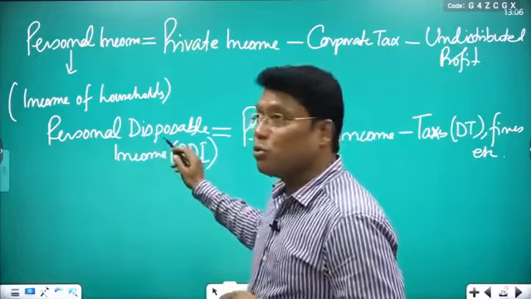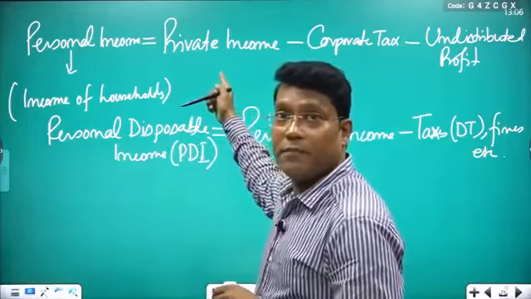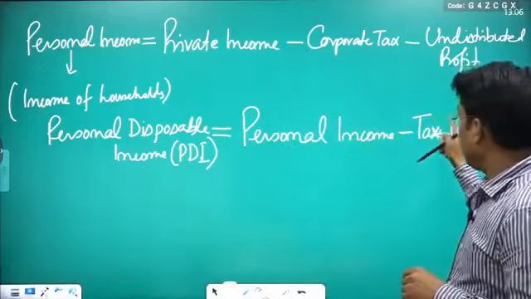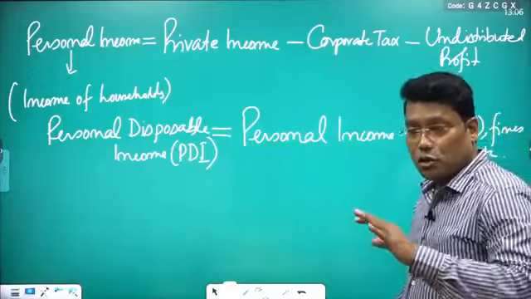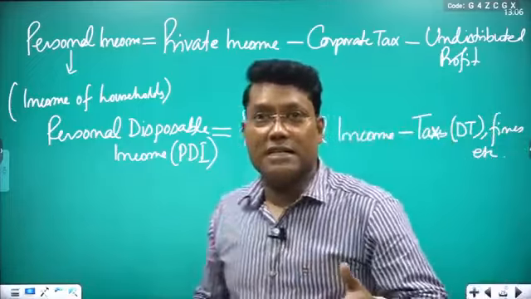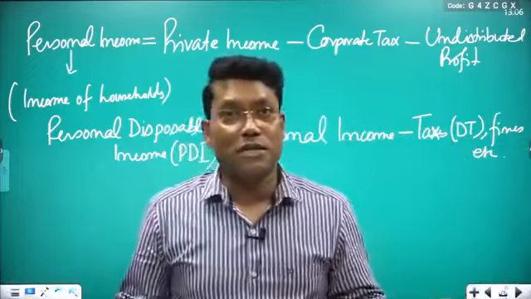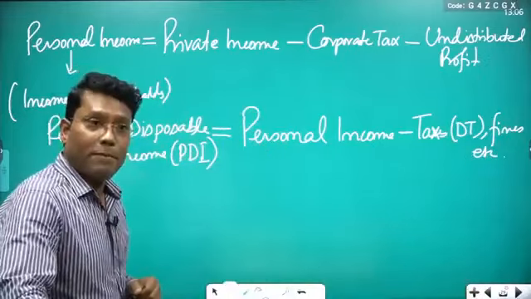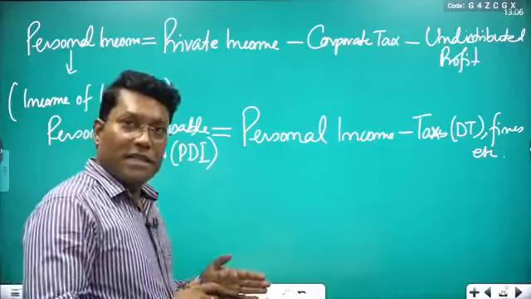So personal disposable income means it is a personal income, and once you have paid the taxes and fines, what is left is known as the disposable income. From the personal income, you get the personal disposable income, PDI. And what are you going to do with this income?